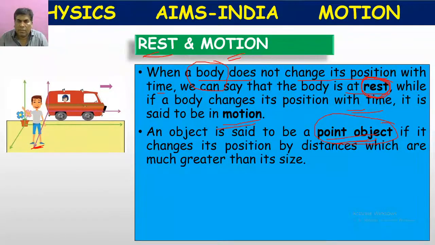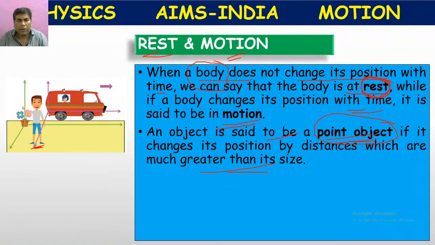How? If it changes its position by distances which are much greater than its size, then we consider it a point object.